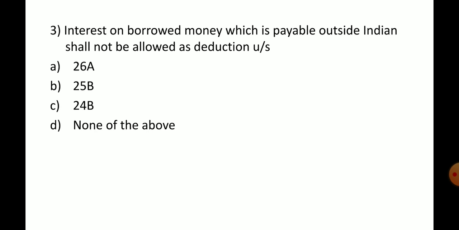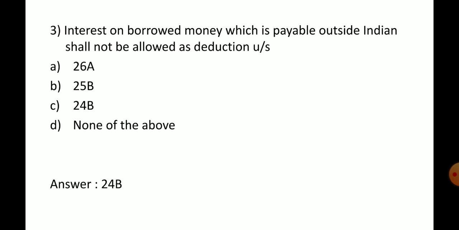Interest on borrowed money which is payable outside India shall not be allowed as deduction under section 26A, 25B, 24B, or none of the above. It is 24B.